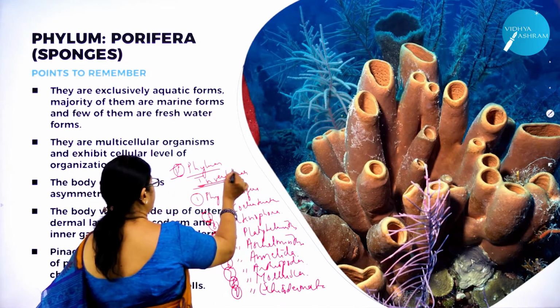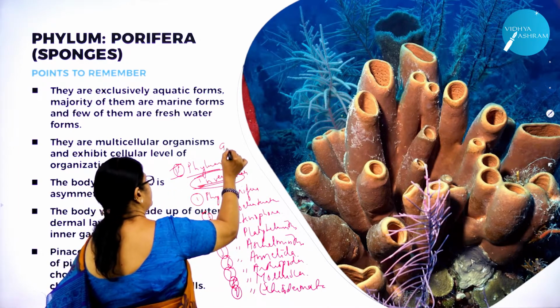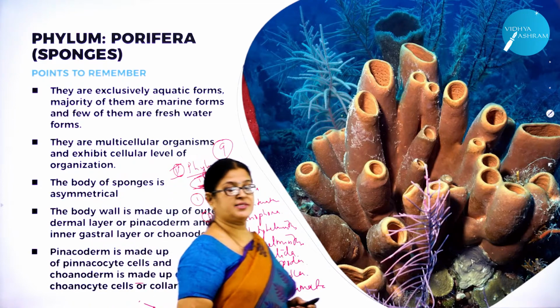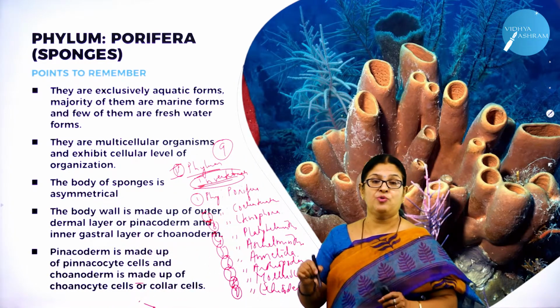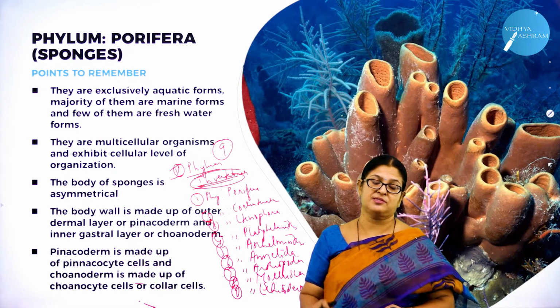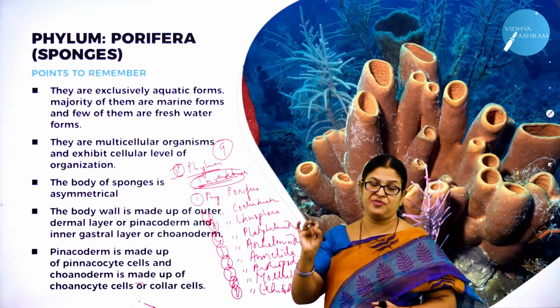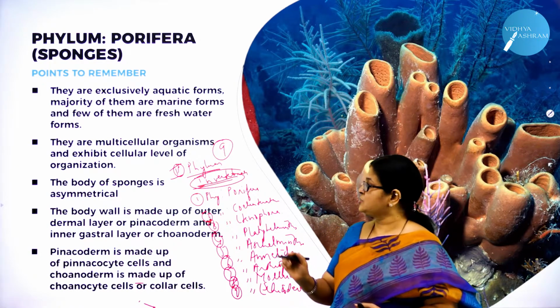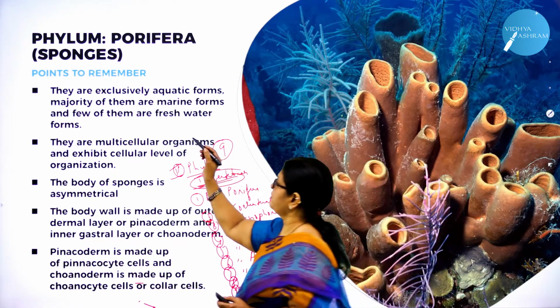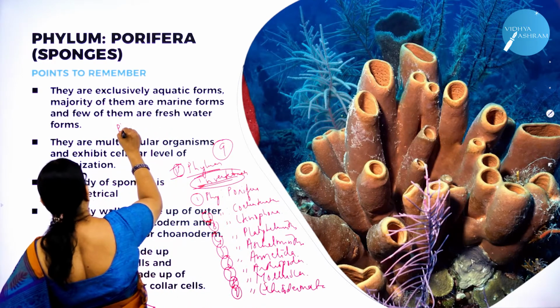So these are all the invertebrate phyla. How many phyla are we going to study? 9 phyla. Remember, 9 invertebrate phyla. Vertebrate phyla, you have 5 classes: class Amphibia, class Fishes, class Reptilia, class Aves and class Mammals.